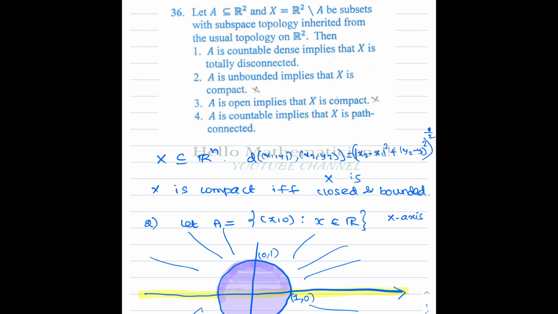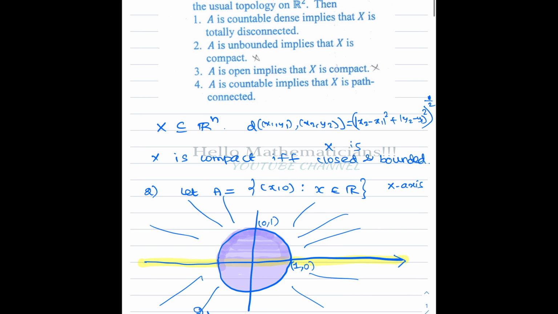Now we look at the subspace topology on X. The same function d defines a metric on R2 minus A also, which makes R2 minus A a metric space. Now we look at the topology coming from that metric space. Basically you look at all the open sets in that metric space, and that forms a topology. That is easy to verify, since an arbitrary union of open sets in a metric space is open, and a finite intersection of open sets in the metric space is again open. Therefore, the open sets in a metric space naturally give rise to a topology.